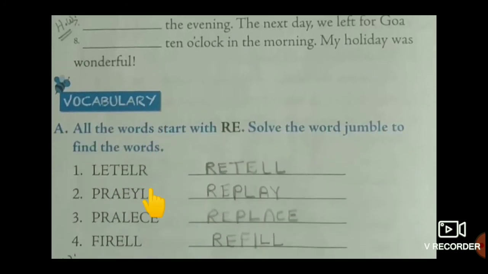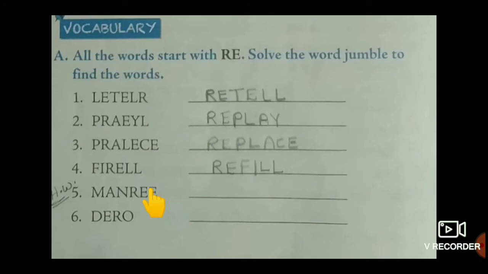Moving on to next one. Here see children, jumbled letters. That means here we will be given the wrong spellings of the word, and you have to frame the word in the correct spelling. Understood? All the words start with RE only. Solve the jumble to find the words. Here see, first one. RETELL, retell. Children, remember all the words begin with RE only. Understood?